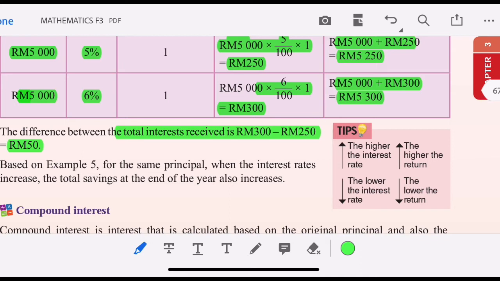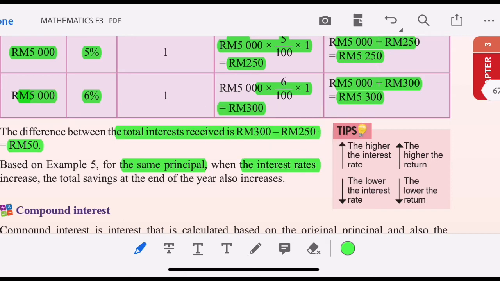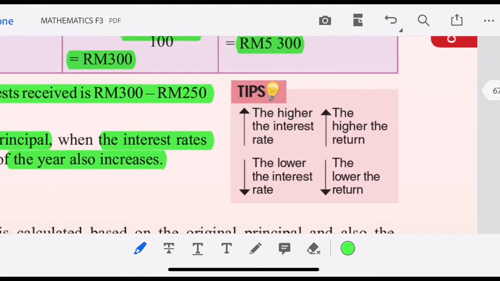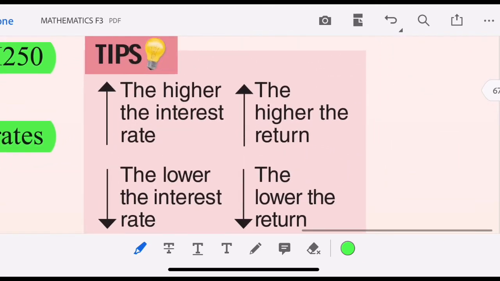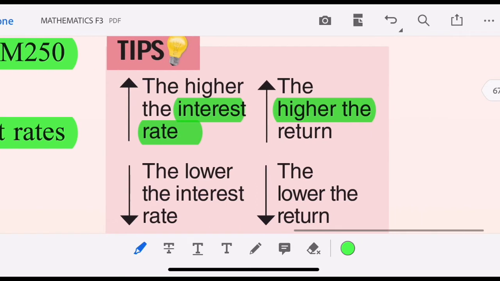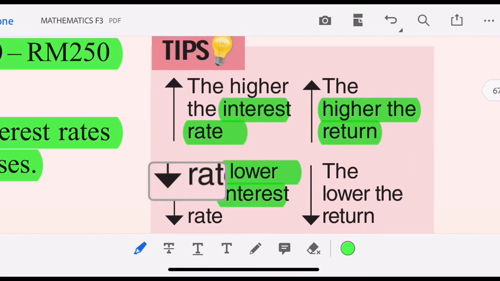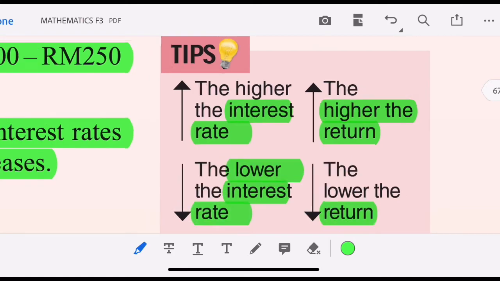Based on example 5, for the same principal, when the interest rate increases, the saving at the end also increases. So the higher the interest rate, the higher the return. The lower the interest rate, the lower the return.